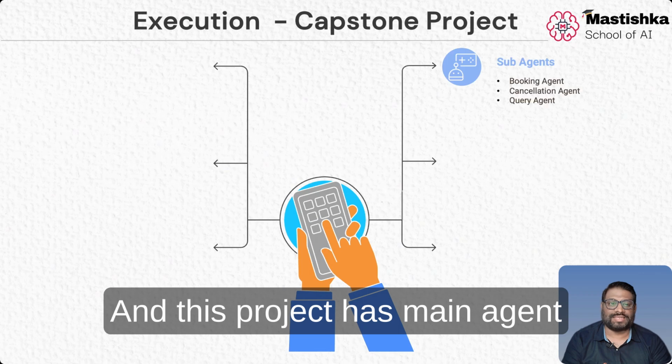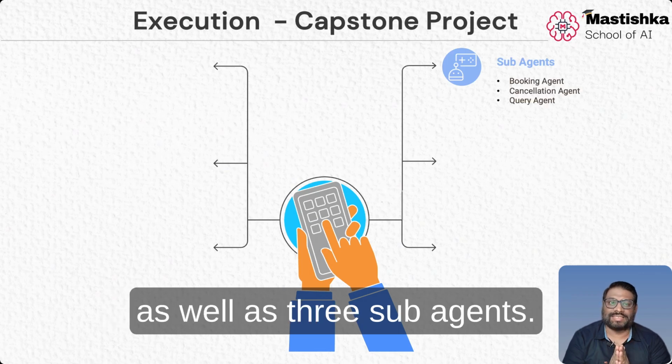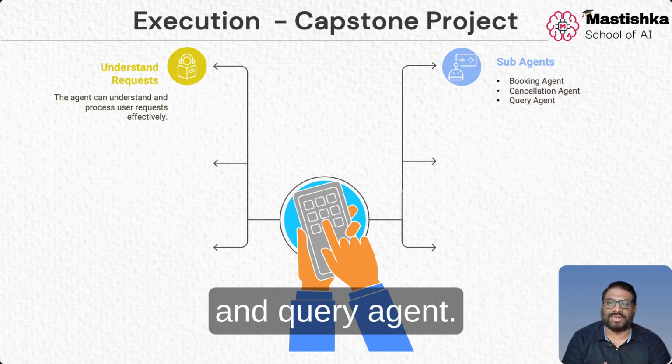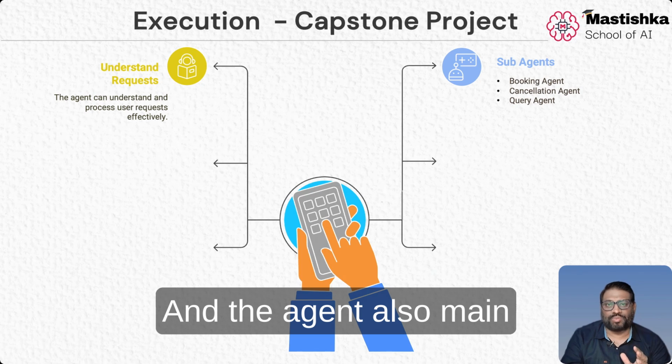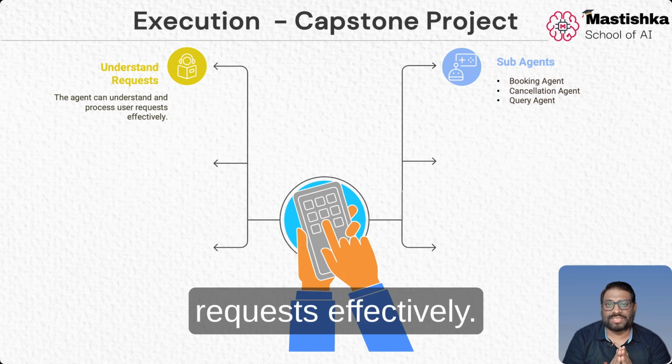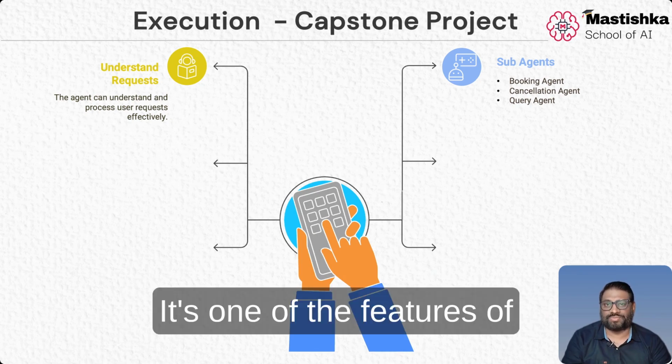And this project has a main agent as well as 3 sub agents. We have a booking agent, a cancellation agent, and a query agent. The main agent understands the request and processes users' requests effectively. It's one of the features of this agent.